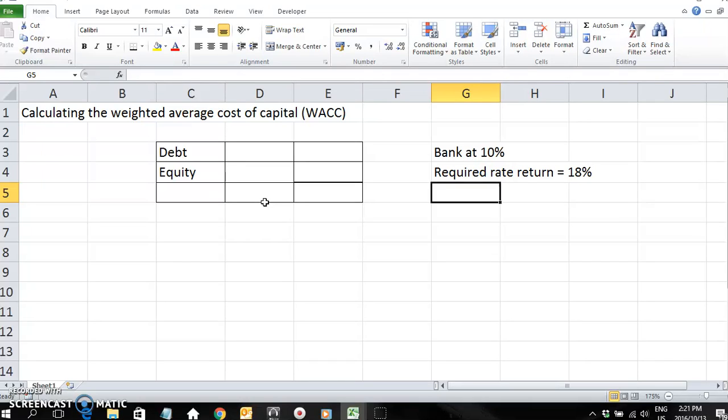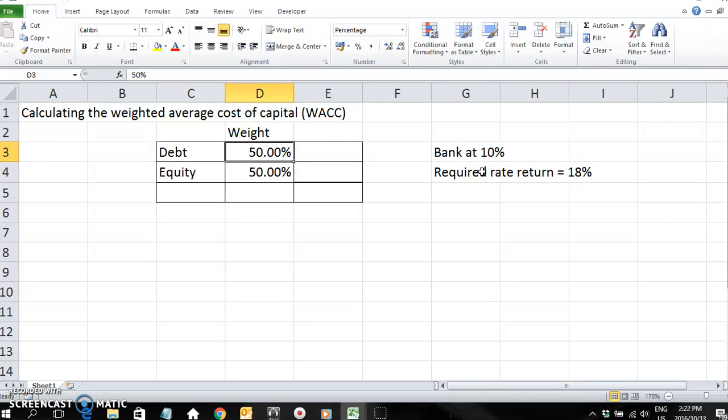Well, if half of the company was funded by debt, so 50%, and then the other half was funded by equity, also 50%, that would be easy. 10% times 50% is 5%, and then 18% times 50% is 9%, so 5 plus 9 is 14%, which is exactly in the middle. So the average of the bank's 10% and the investors' 18%. So that's just a straight average.